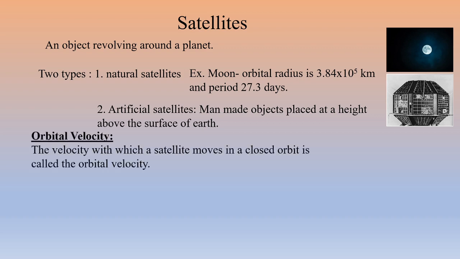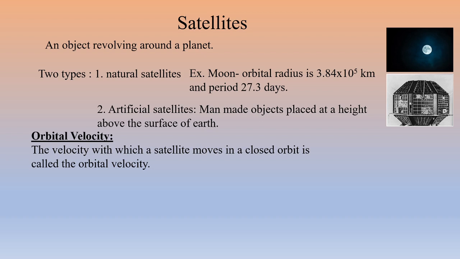And next we are going to see what the orbital velocity is. That means all these satellites are revolving around the planet in fixed, almost circular orbits. The velocity with which a satellite moves in a closed orbit is called the orbital velocity. Next, we are going to find an expression for the orbital velocity.